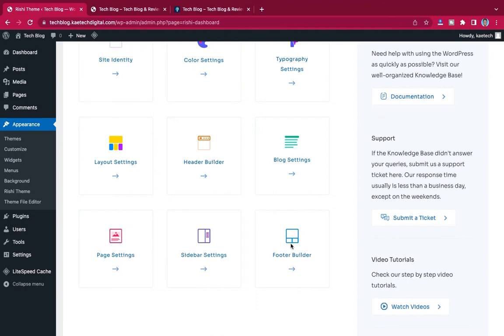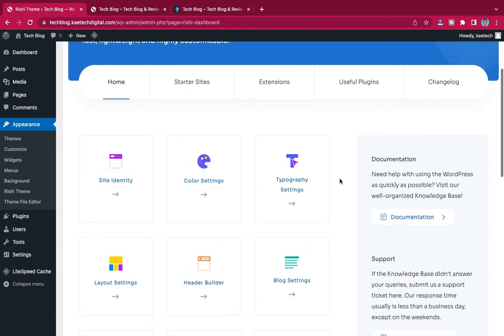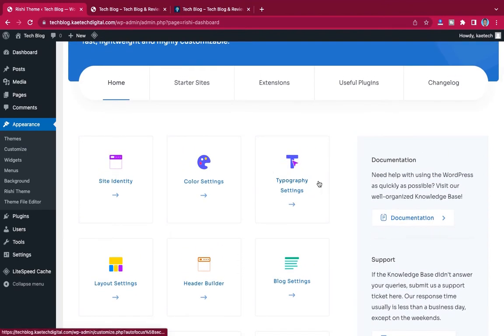Footer builder, you have its own footer builder also that you can use to build your own footer. You have its own header builder. The sidebar, you can do sidebar settings the way you want it. The page settings, you can choose between different kinds of page settings. And then you can also have tons of typography to choose from, and all these things come for you for free, and that is why this theme is so amazing.